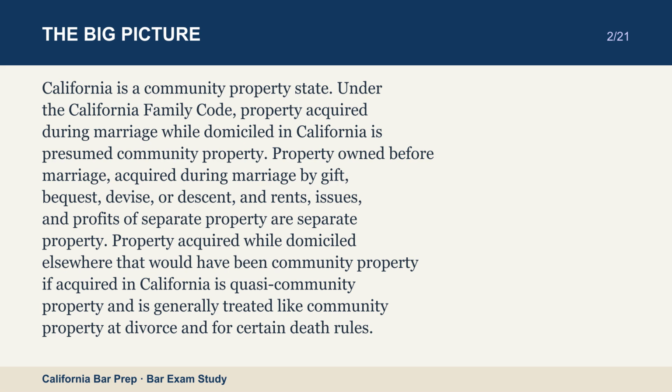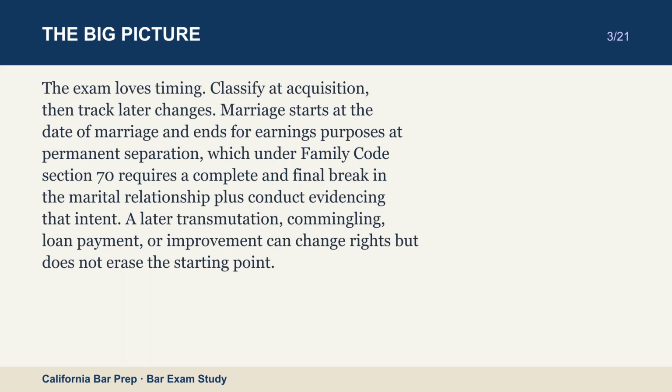Under the California Family Code, property acquired during marriage while domiciled in California is presumed community property. Property owned before marriage, acquired during marriage by gift, bequest, devise, or descent, and rents, issues, and profits of separate property are separate property. Property acquired while domiciled elsewhere that would have been community property if acquired in California is quasi-community property and is generally treated like community property at divorce and for certain death rules. The exam loves timing. Classify at acquisition, then track later changes.